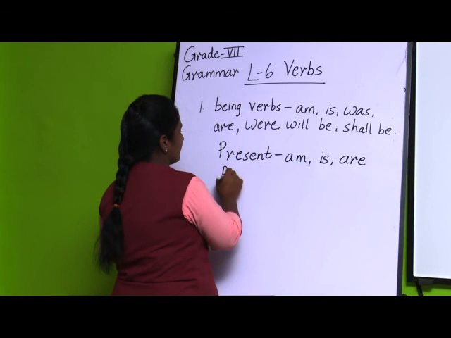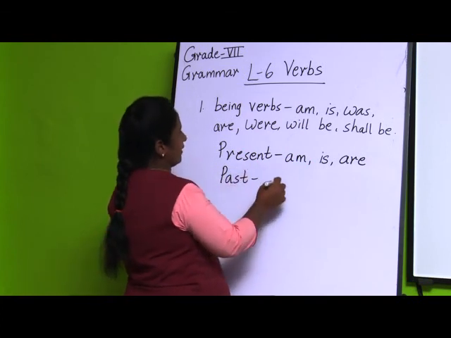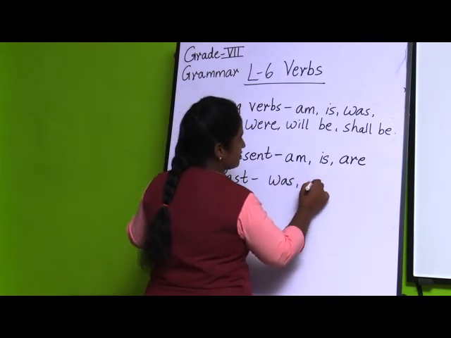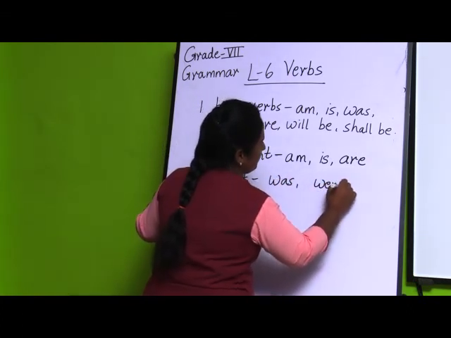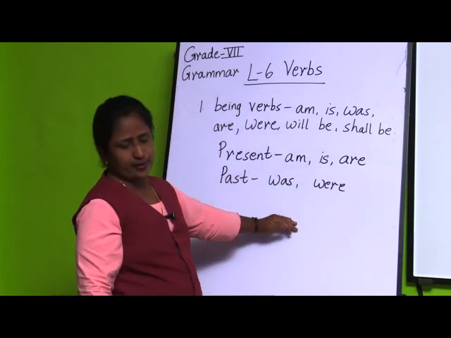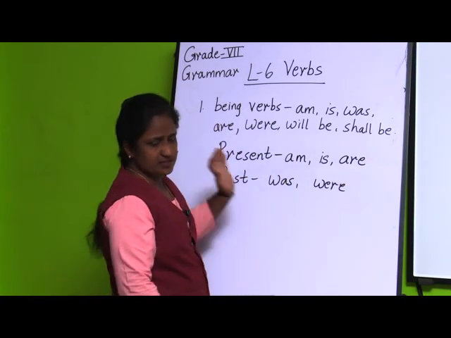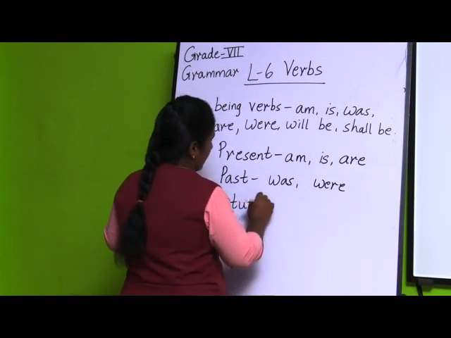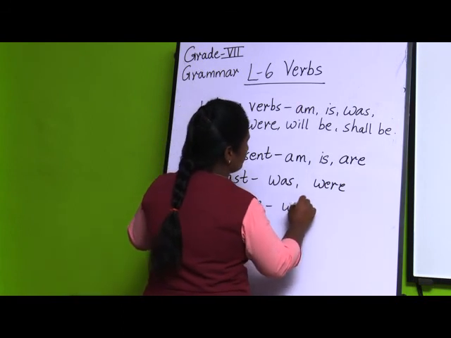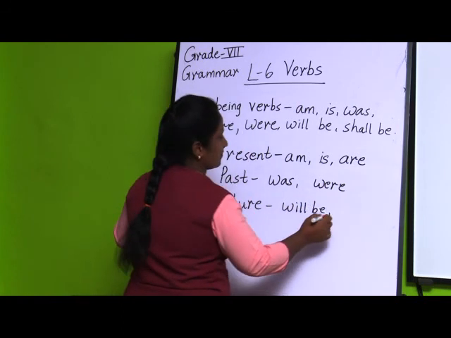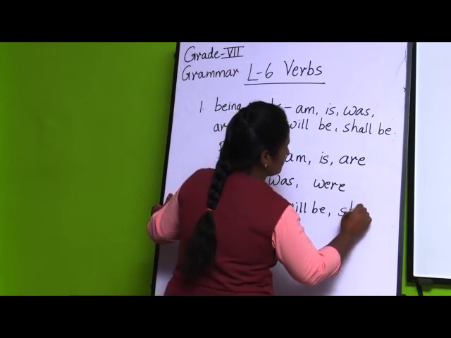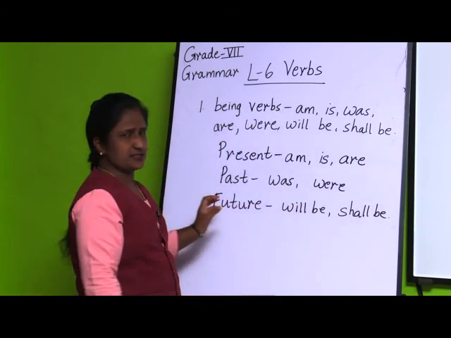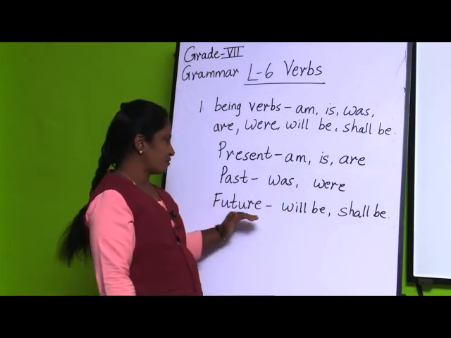But if you want to write in past tense, you write, I was a student, they were students. These verbs you use to write in past tense. And if you want to write in future tense: I will be going to school tomorrow, then they shall be learning the lessons. So, will be and shall be are for the future tense.